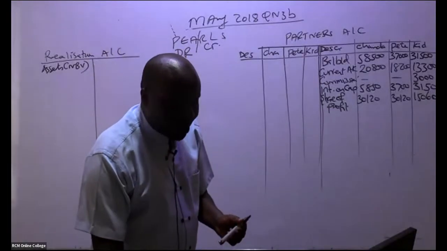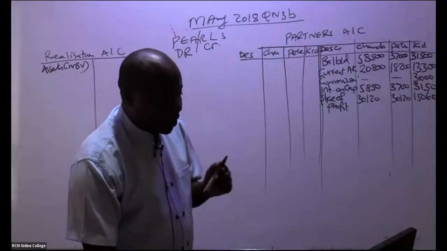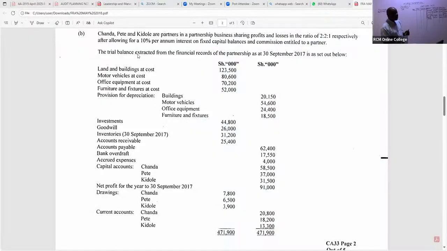So then you go straight away to the trial balance. So trial balance, what have they told us here? In the trial balance, we can see here the trial balance extracted from the financial records of the partnership as at 30th September 2017 is set out below. So you can see we have here land and the buildings. We have motor vehicles at cost. We have office equipment at cost. We have furniture and fixtures. And then you can see we have provisions. So ask yourself, amongst these assets, which assets were taken up by the limited company?